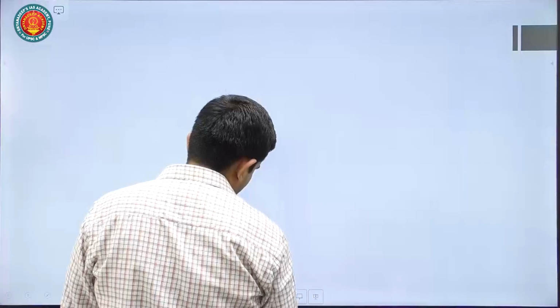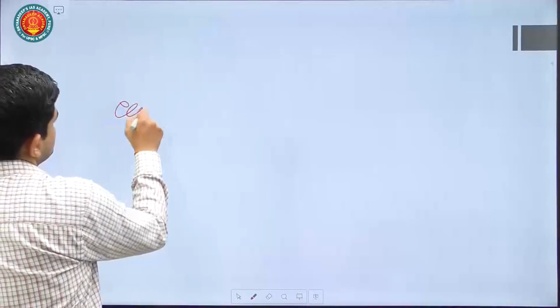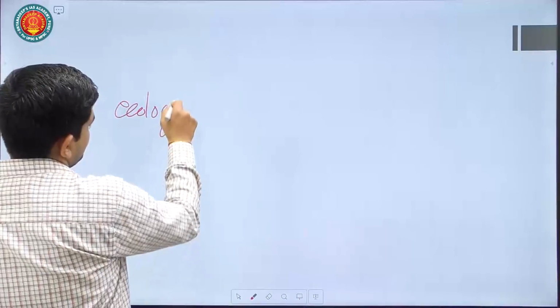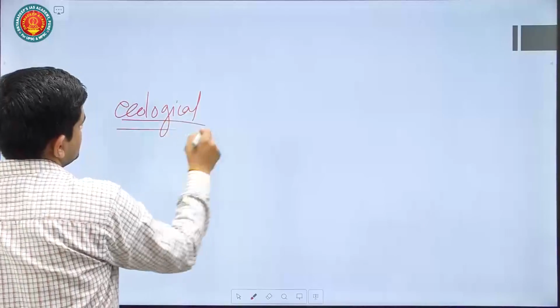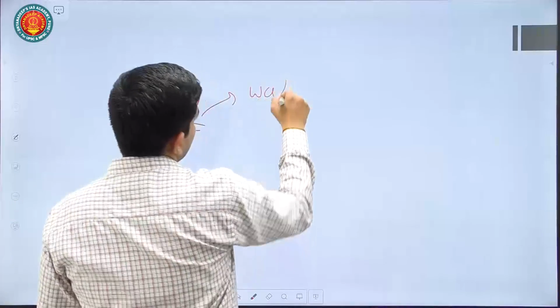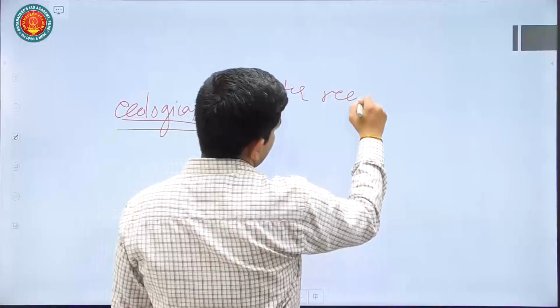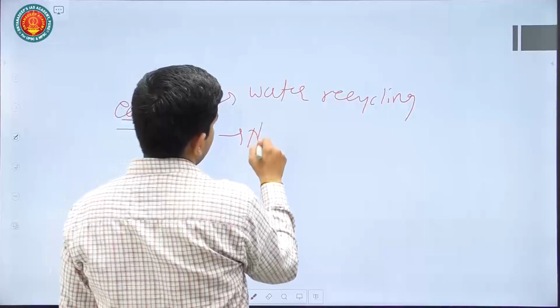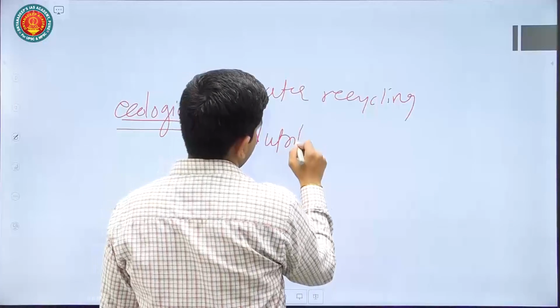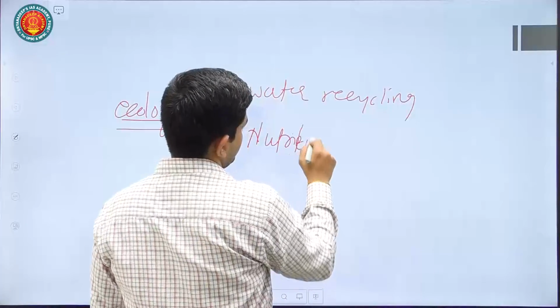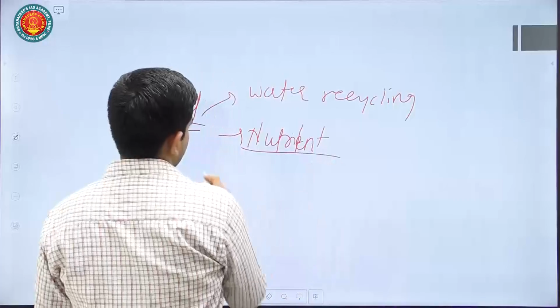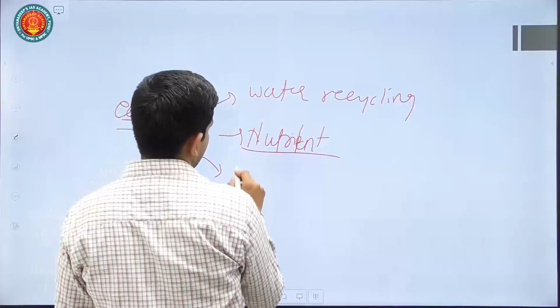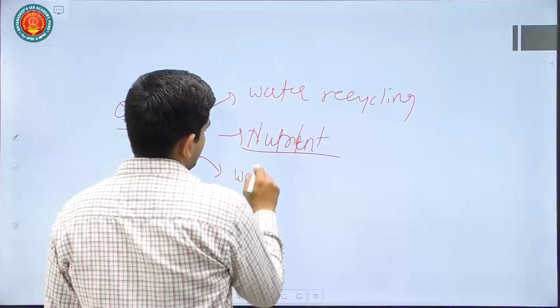Then you can talk about the various ecological functions that wetlands perform. These functions include water recycling, or nutrient recycling. Or this also includes water storage,